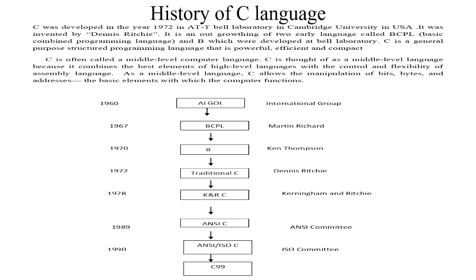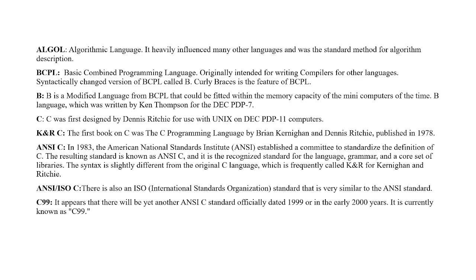When you look at the history, you see here that Algol is the language developed by an international group of people in 1960. From this, BCPL was developed by Martin Richards in 1967, then B by Ken Thompson in 1972, then traditional C, K&R-C, ANSI-C, ANSI-ISO, and finally C99. Let us explain how this history flows from Algol.